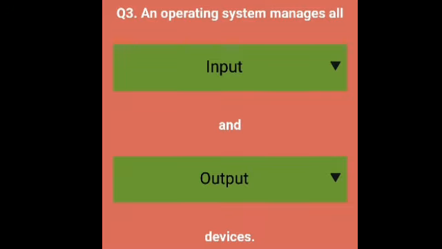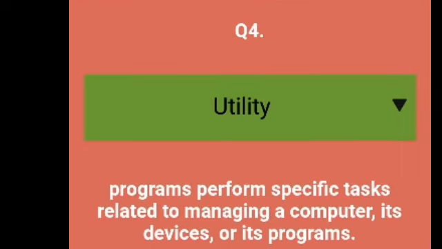Now the third question is an operating system manages all dash and dash. As we know, operating system manages all input and output. So the right answer is input and output. Now the fourth question is dash programs perform specific tasks related to managing a computer, its devices or its program. As we know, utility program manages everything. So the right answer is utility.